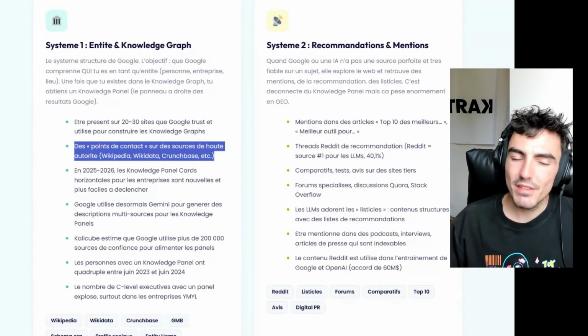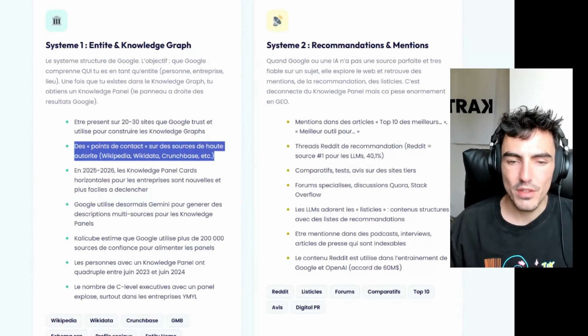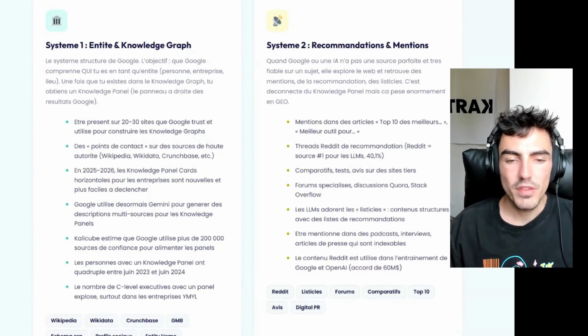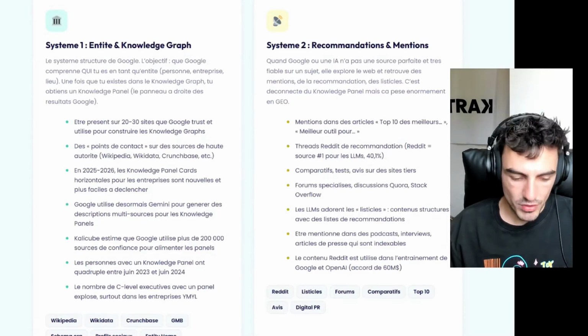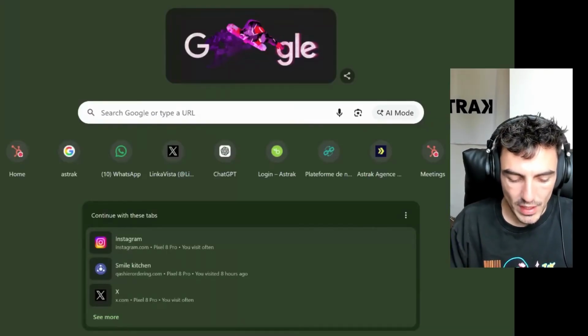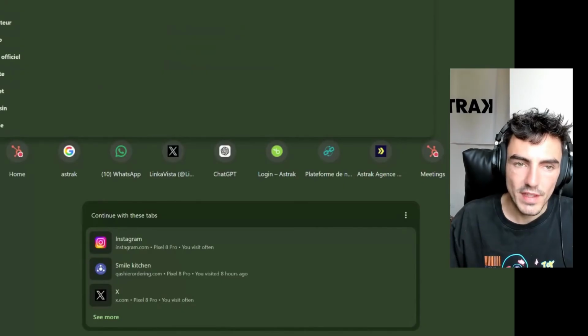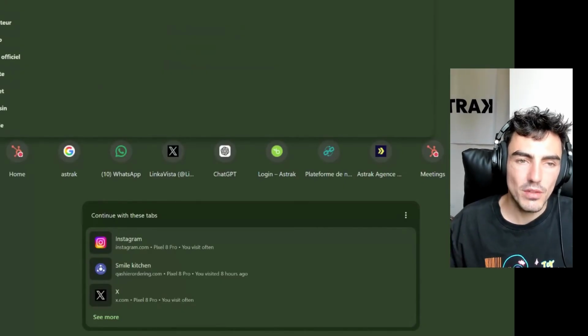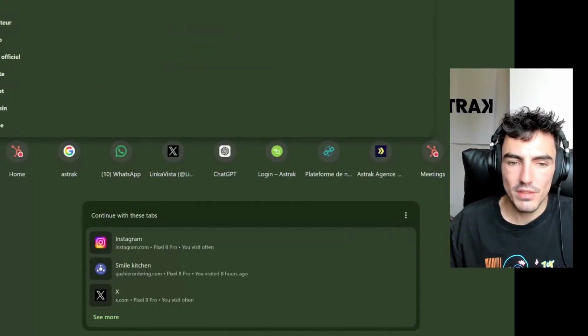I had already started working on this topic a year ago with what we called knowledge panels. I could show you an example of a knowledge panel, but I'll show you very quickly. With the Eiffel Tower, for example, it's a classic. Here, you can see it directly. We have it right here. In the knowledge graph, we end up with this Eiffel Tower that appears here.